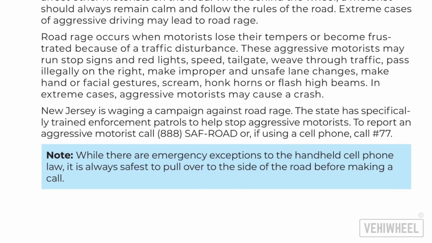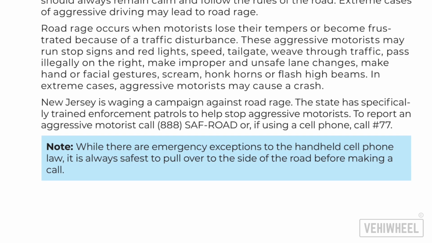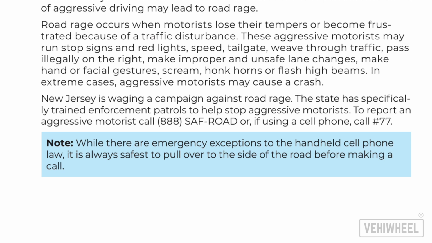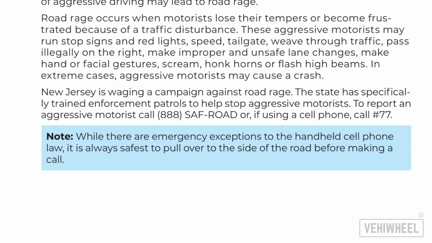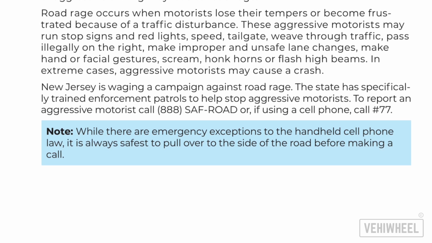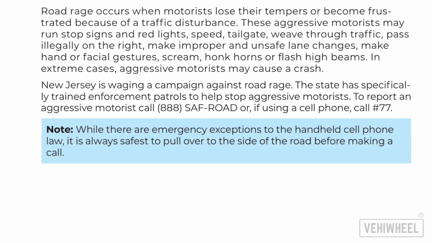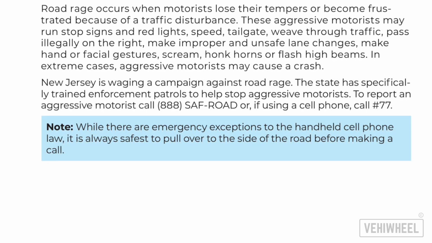New Jersey is waging a campaign against road rage. The state has specifically trained enforcement patrols to help stop aggressive motorists. To report an aggressive motorist, call 888-SAF-ROAD, or, if using a cell phone, call #77. Note: while there are emergency exceptions to the handheld cell phone law, it is always safest to pull over to the side of the road before making a call.